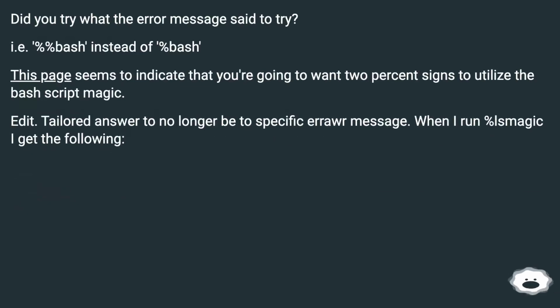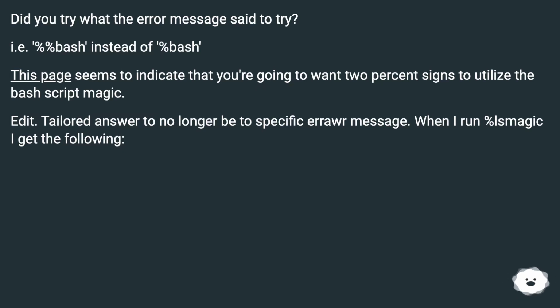Did you try what the error message said to try? I.e. %%bash instead of %bash. This page seems to indicate that you're going to want 2 % signs to utilize the bash script magic. Edit: tailored answer to no longer be a specific error or message.